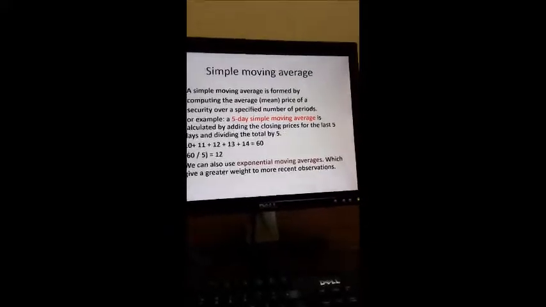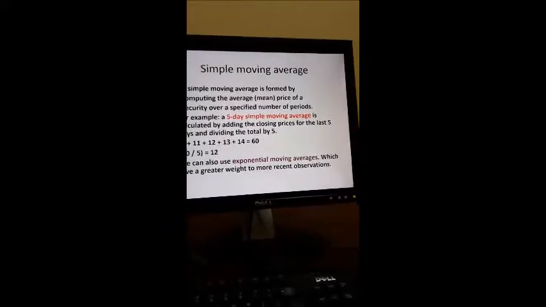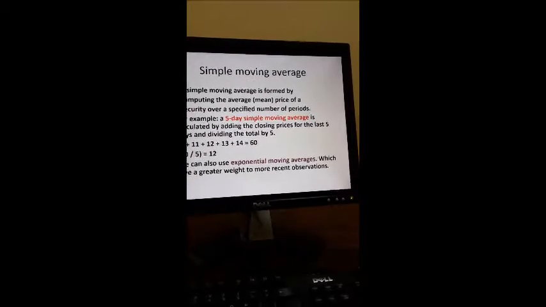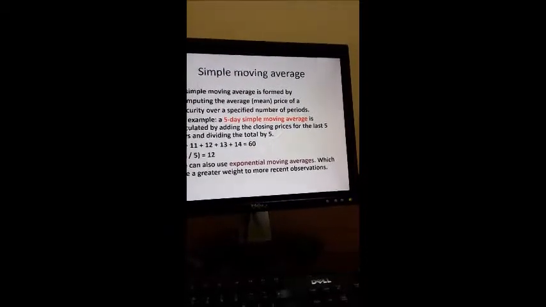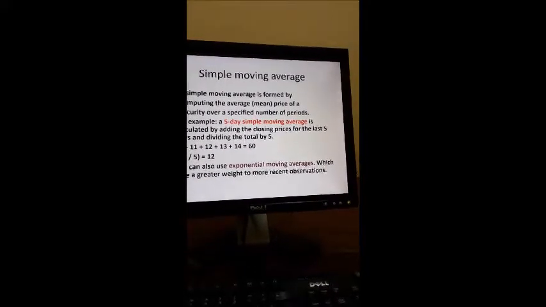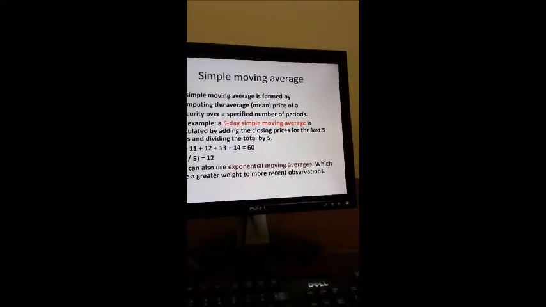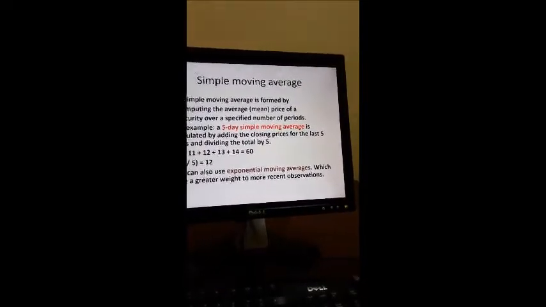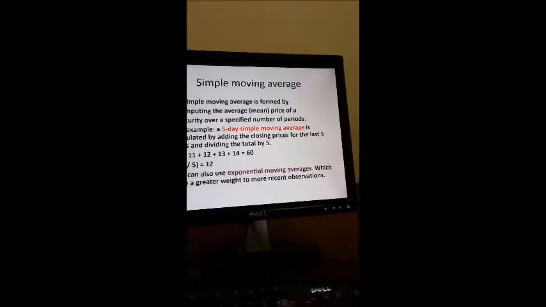Now let us see how we can calculate it. The simple moving average is formed by computing the average or mean price of a security over a specified period of time. For example, you may have a 5-day simple moving average calculated and then plotted in the graph.